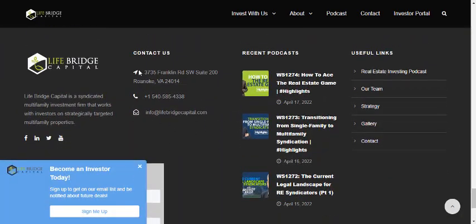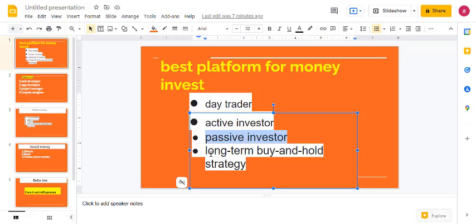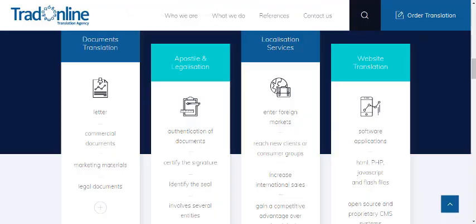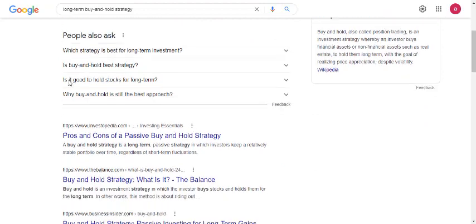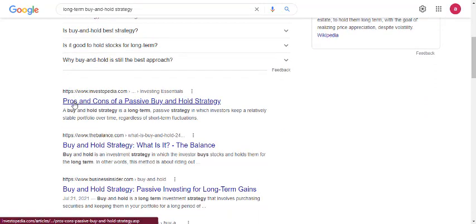You can see this company's office, phone number and email address. First you can contact the company office to make sure it is real, then you can invest here. Okay, long term buy and hold strategy. I think this is very good because you have no loss. You buy gold, you buy Bitcoin, you buy anything, you invest here.